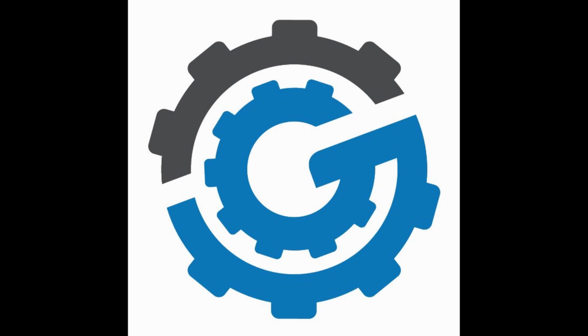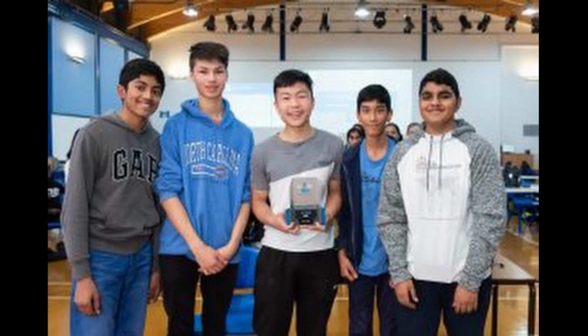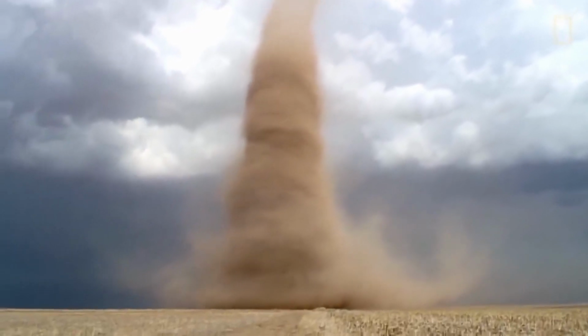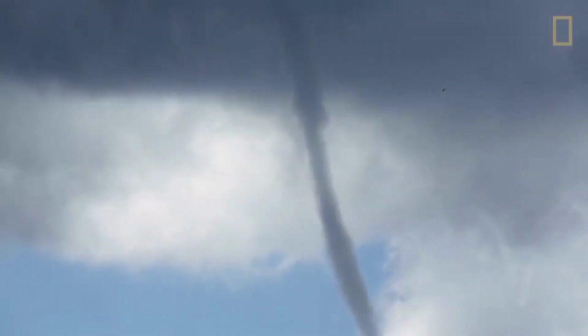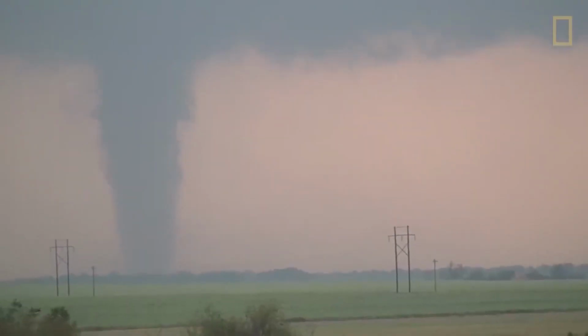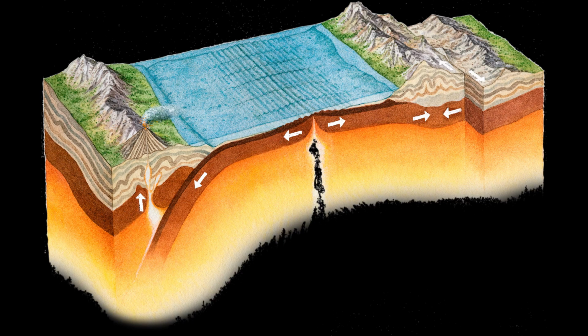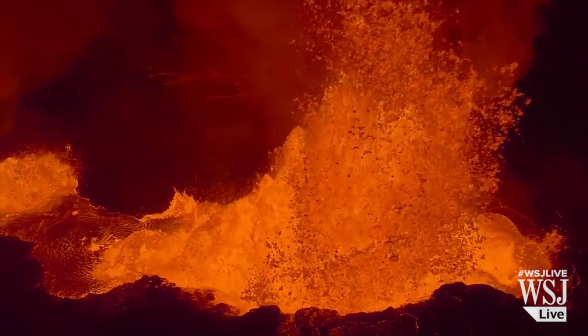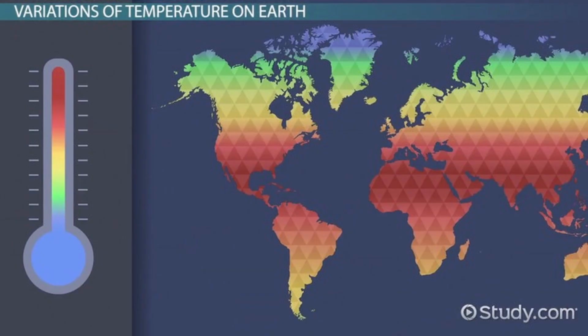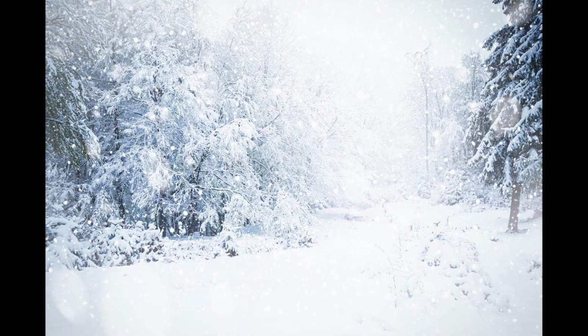We are Team Gear Squad 21549A and we are presenting our STEM research project on natural disasters. Natural disasters are caused mainly due to forces that the Earth emits and forces that emit onto the Earth. Examples could be of tectonic plates and their movement, which would result in disasters such as volcanic eruptions, earthquakes, and tsunamis.